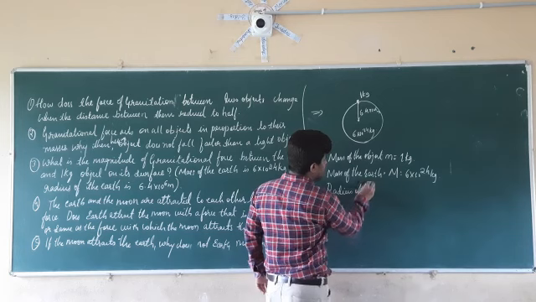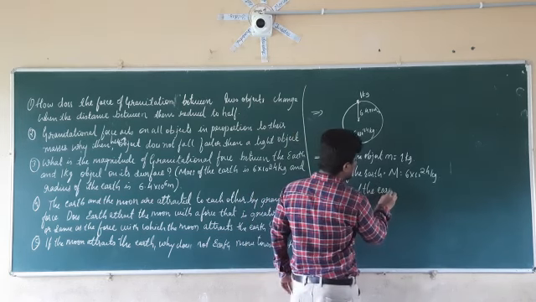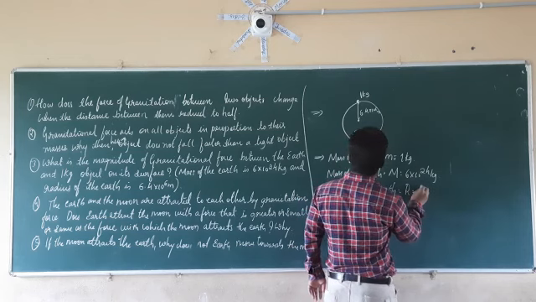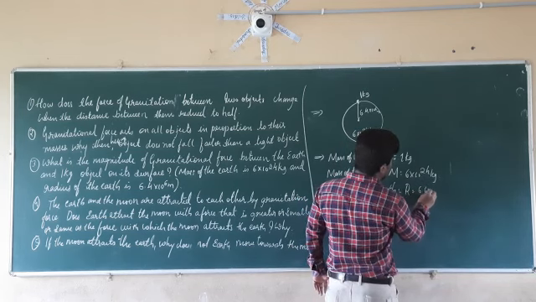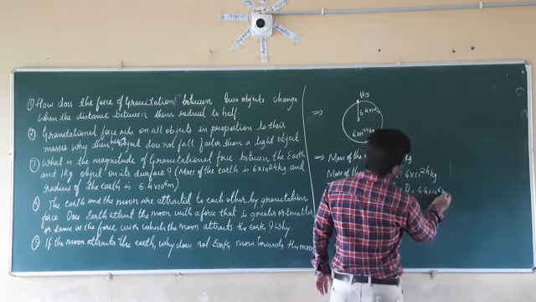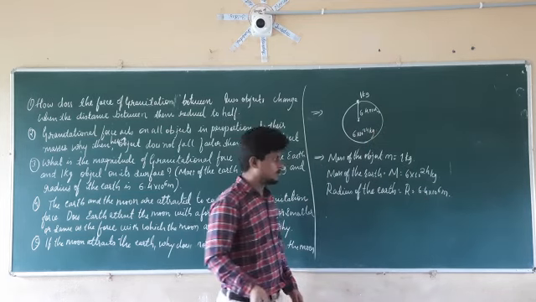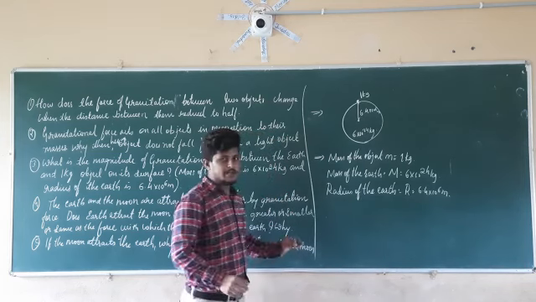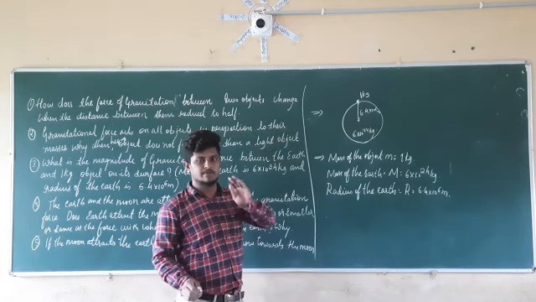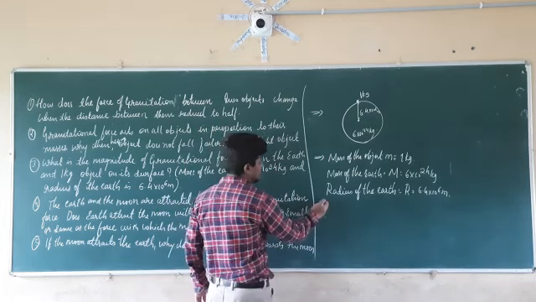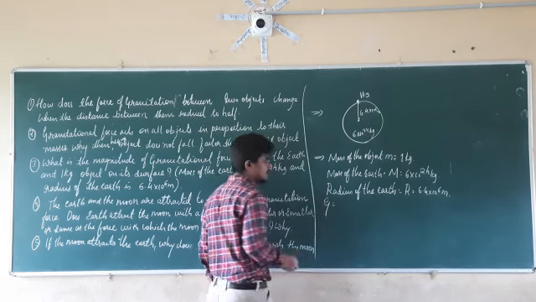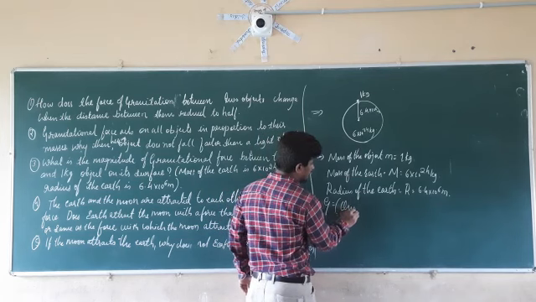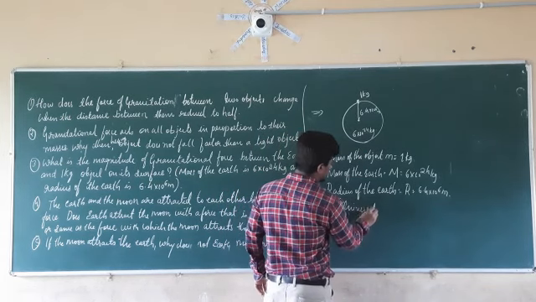So the radius of the earth, which is equal to r, is equal to how much? It is equal to 6.4 into 10 raised to 6 meters. We are going to calculate the magnitude of the force by using the universal law of gravitation. For that reason, we need the value of G, that is nothing but the universal gravitation constant.